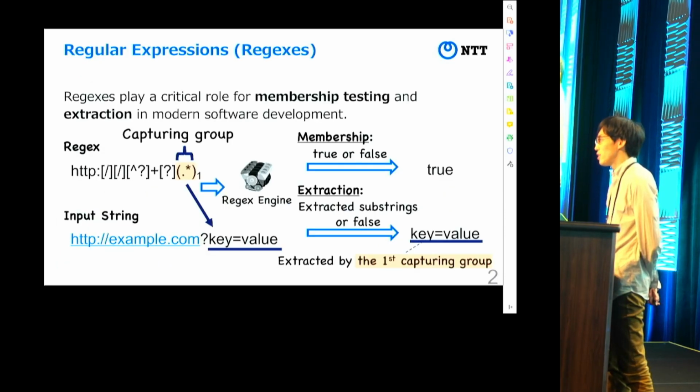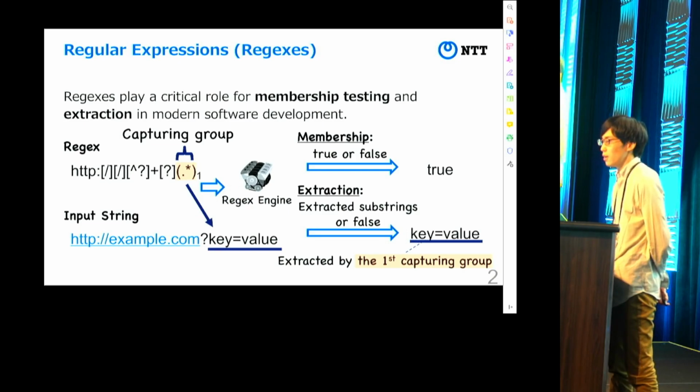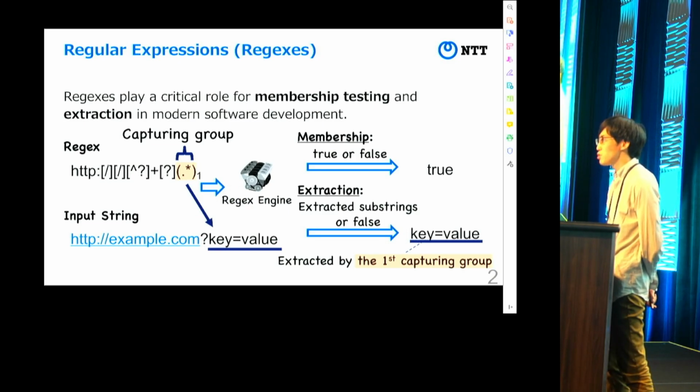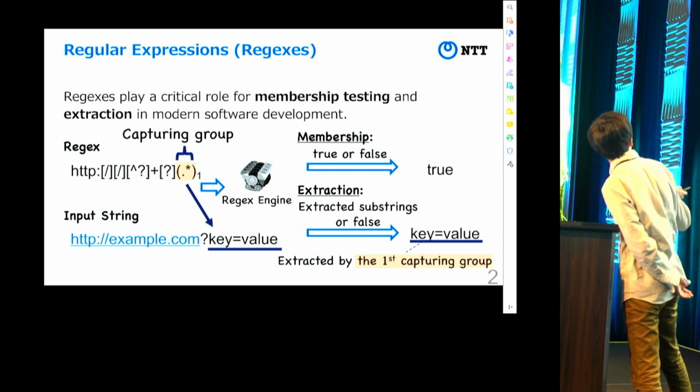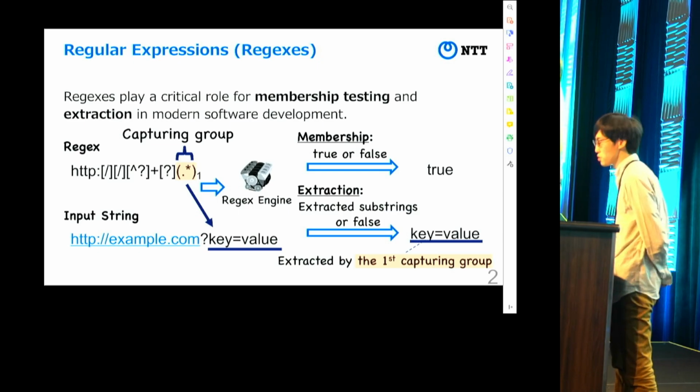A regular expression is a pattern that describes a set of strings, and regexes play a crucial role for membership testing and extraction. In both cases, the input is the same: a regex and an input string. But the output is different. In the case of membership testing, the output is true or false, which means that the regex accepts the input string or not. In the case of extraction, the output is substrings or false. If the regex accepts the input string, then the output is the substrings extracted by the capturing groups. And false means that the regex rejects the input string.